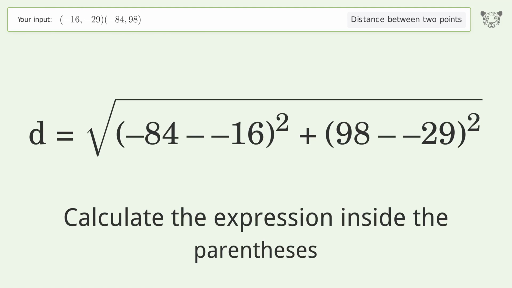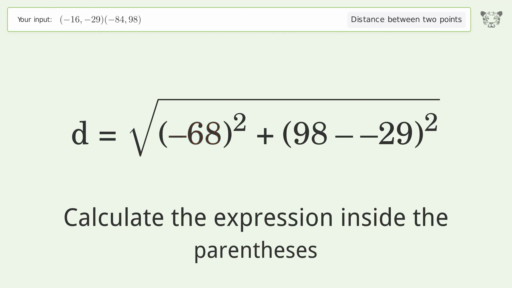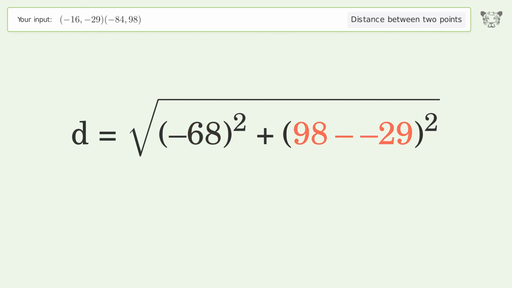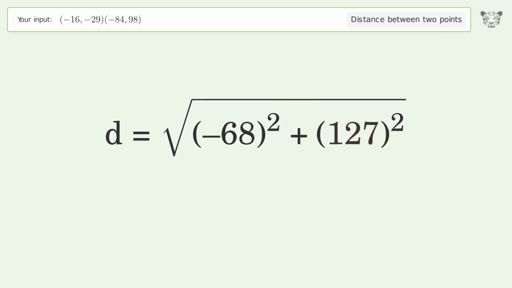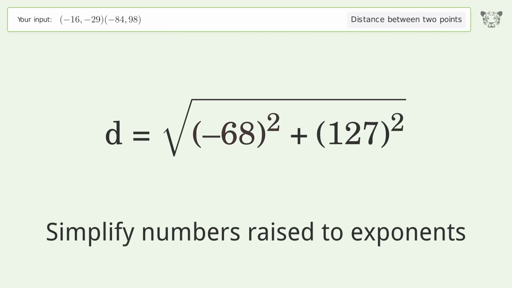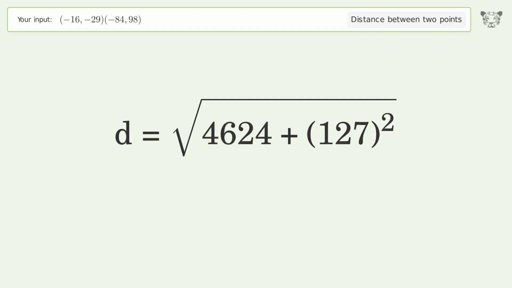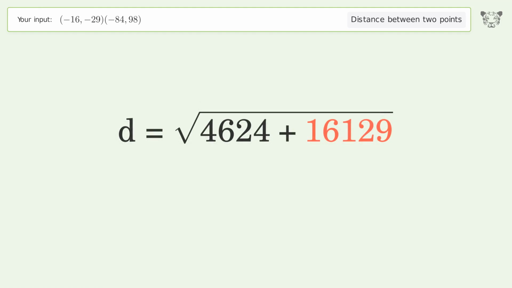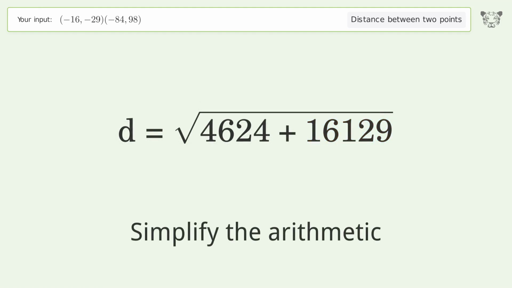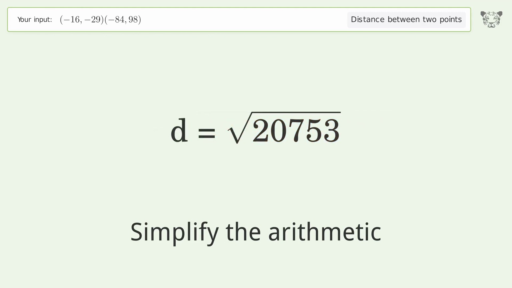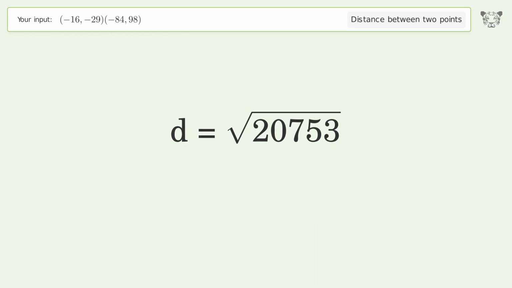Calculate the expression inside the parentheses. Simplify numbers raised to exponents. Simplify the arithmetic. And so the distance between the 2 points is the square root of 20,753, or 144.059.